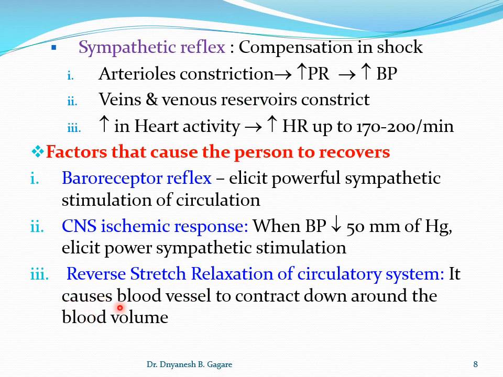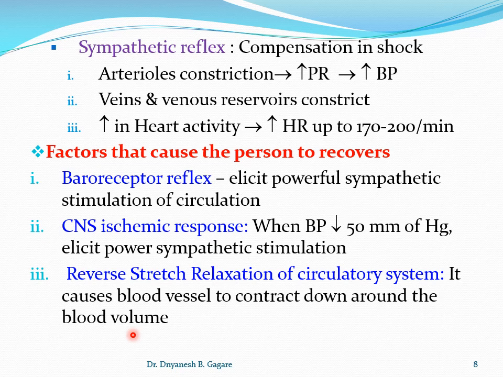The third factor that causes the compensation is reverse stress relaxation of the circulatory system. It causes the blood vessels to constrict down around the blood volume. You know, if the blood volume is increased, there is vasodilatation. If the blood volume is decreased, there is vasoconstriction.